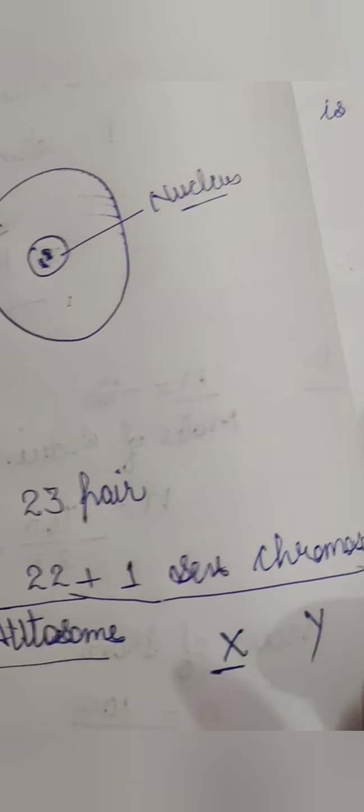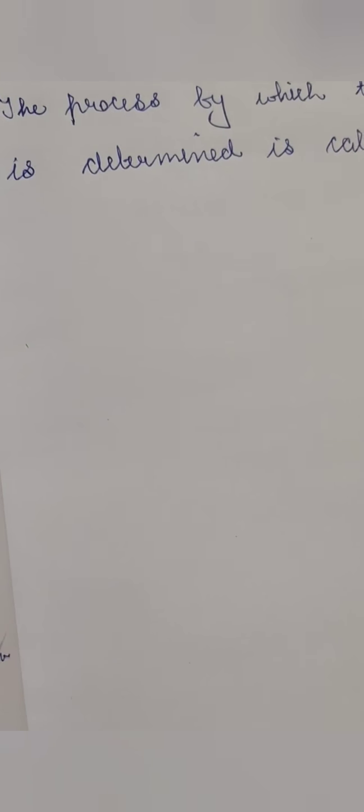Now the definition, the main thing, is that the chromosomes which determine the sex of a person are called sex chromosomes, which are XX or XY.